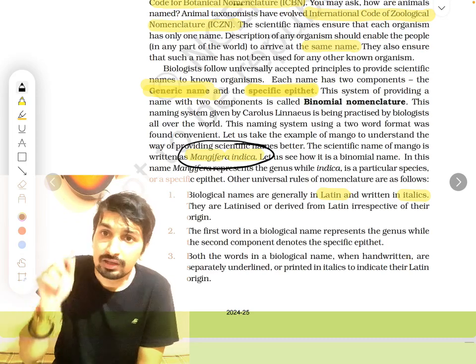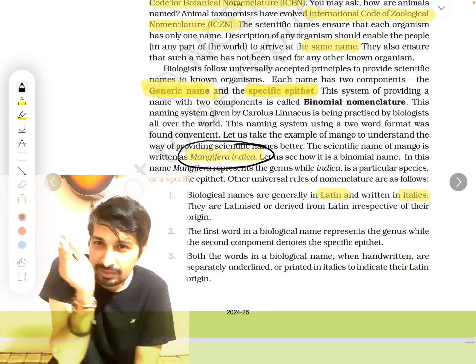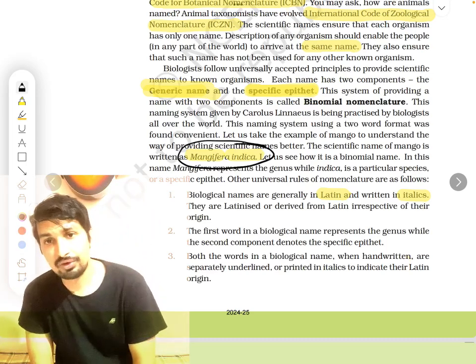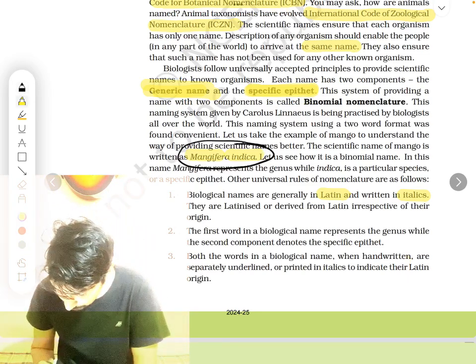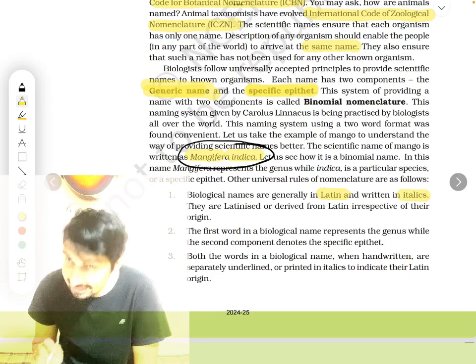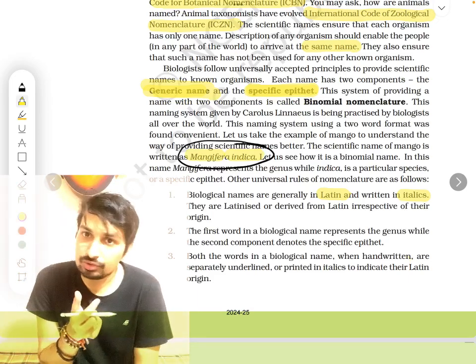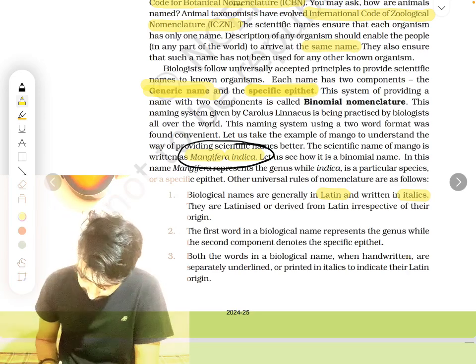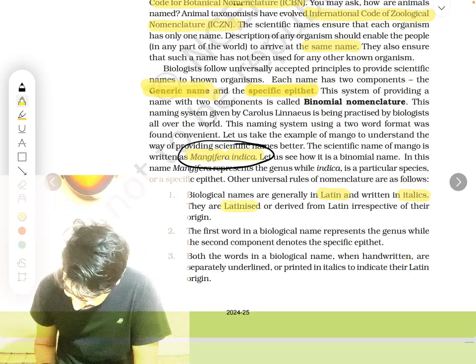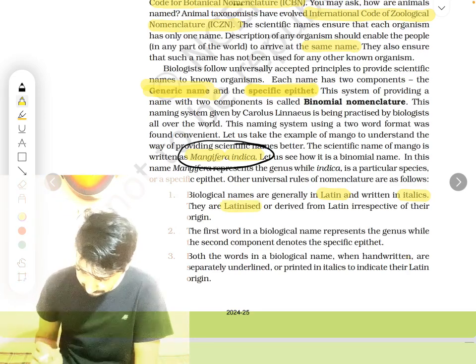If you type in Word, there you have the italic option, right? The word becomes slightly crooked. So this is the option. The words are in Latin, the language used is Latin, but they are written in the font called italics. They are Latinized or derived from Latin, as I told you.